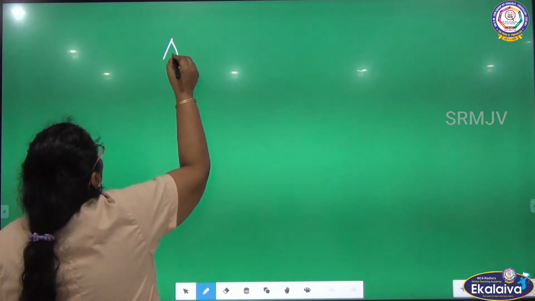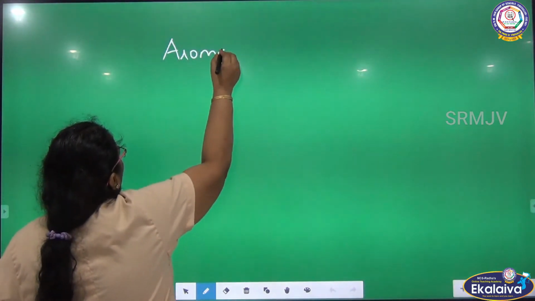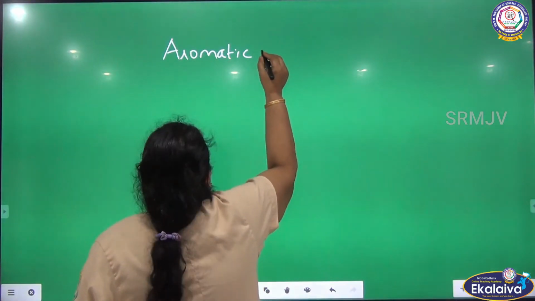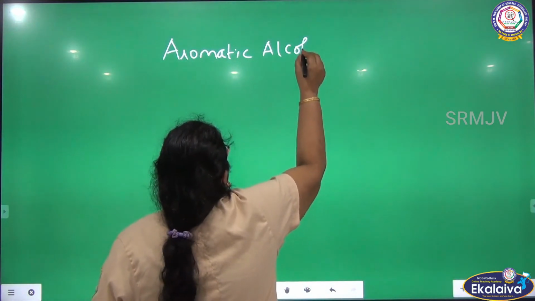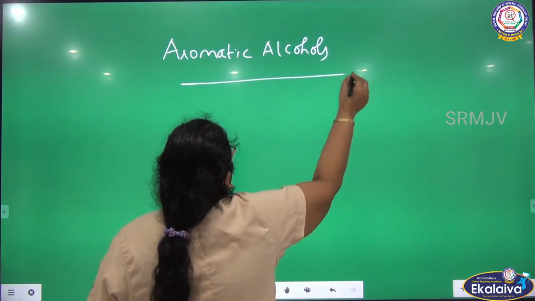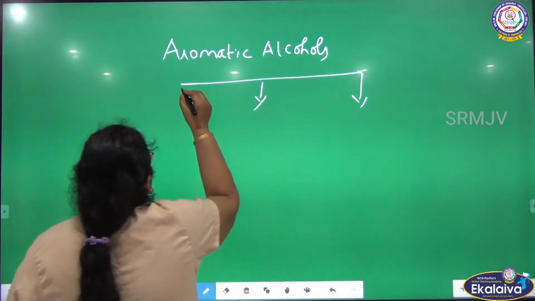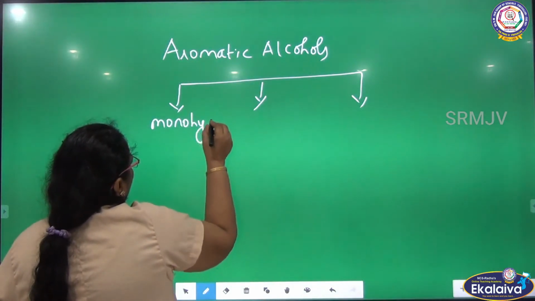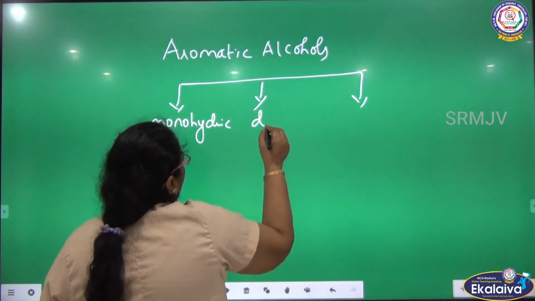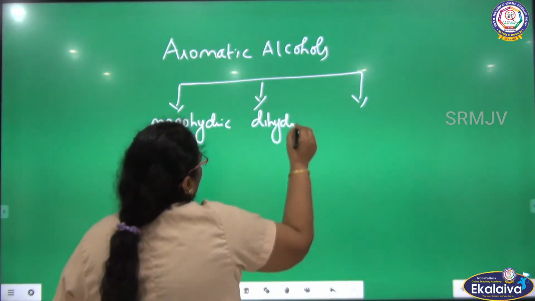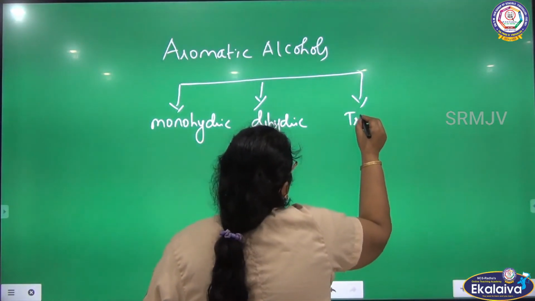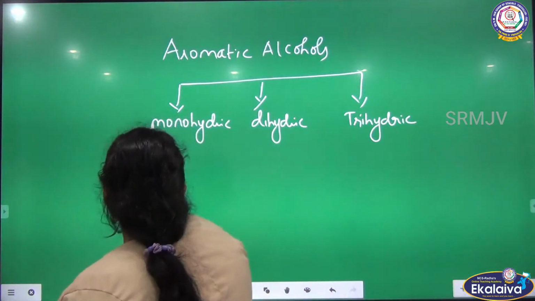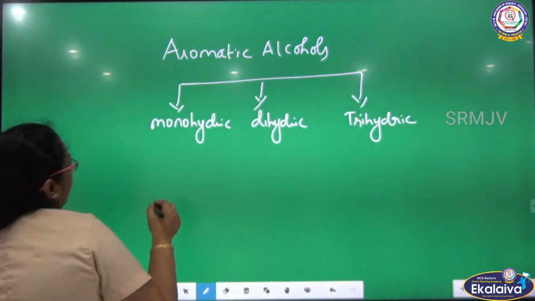The next one, aromatic alcohols. I am further classifying them into three main types: monohydric, dihydric and trihydric. So under aromatic alcohol, again there are classifications as monohydric, dihydric and trihydric.